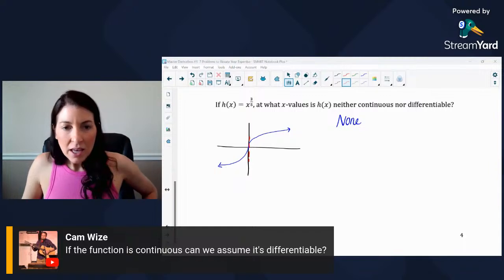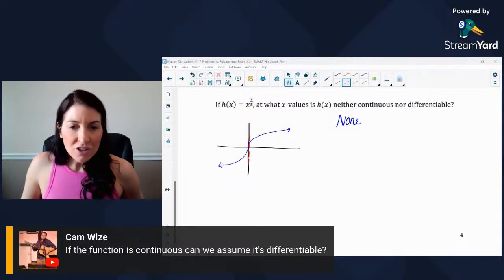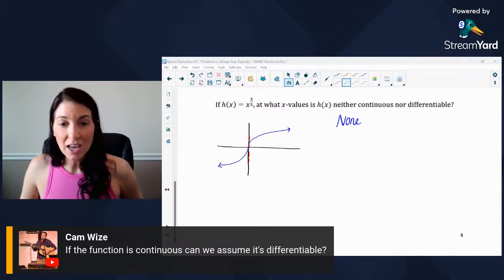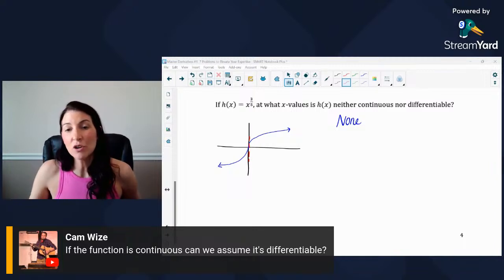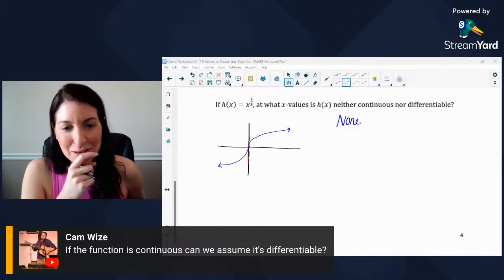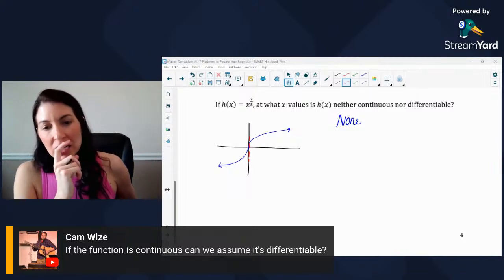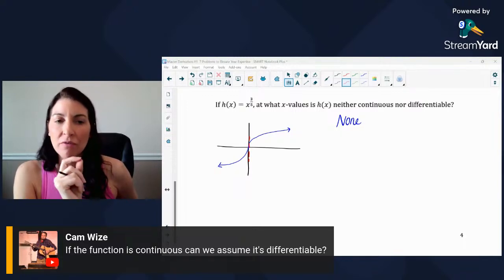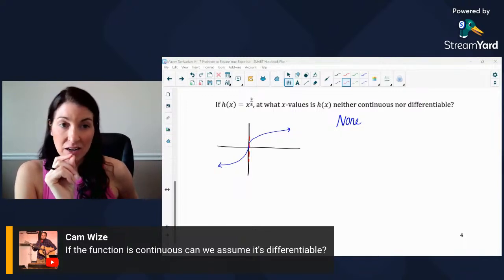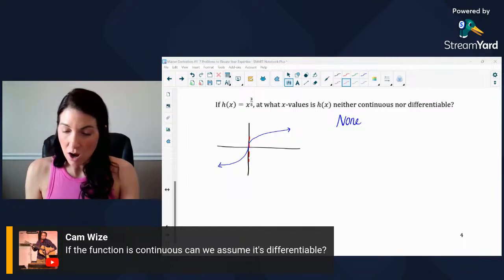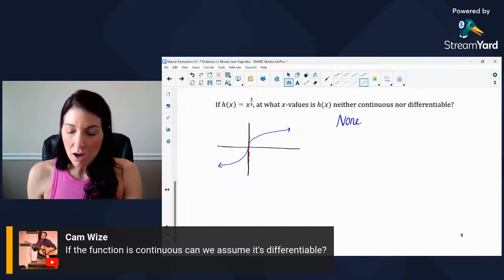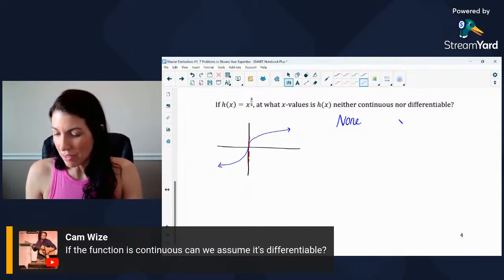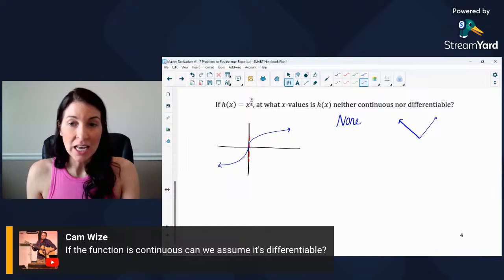So let me see, Cam. If the function is continuous, can we always assume it's differentiable? Good. I love these questions that make me think. If a function is continuous, is it always differentiable? And you know what? There's a few cases that I can think of where it's not. And if there's any more cases that you can think of, let me know. But the first case I can think of is something that has a sharp turn. What I can think of that often has a sharp turn is an absolute value function.